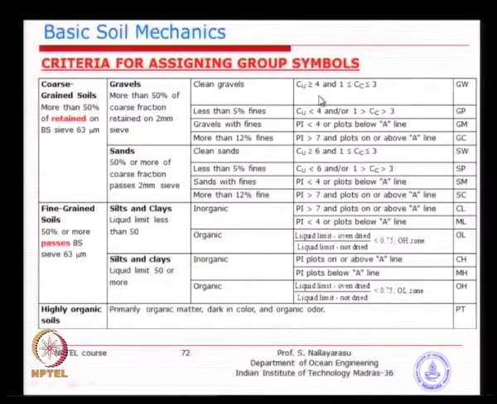You need to remember that the percentage must be higher than 50%, whereas all these other parameters you see here, one is the uniformity coefficient, you have the plasticity index, and then the coefficient of gradation.